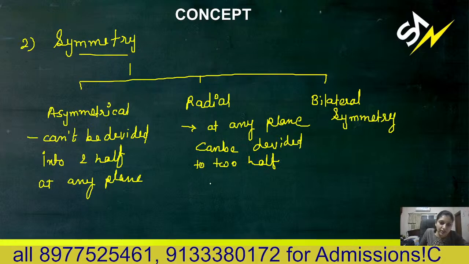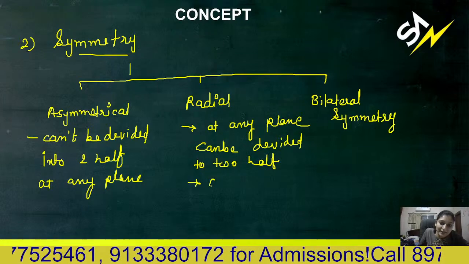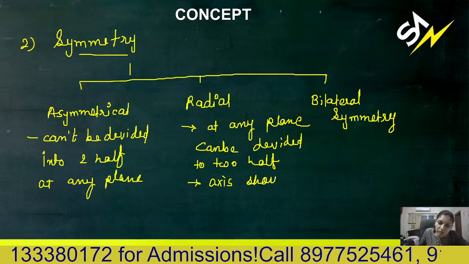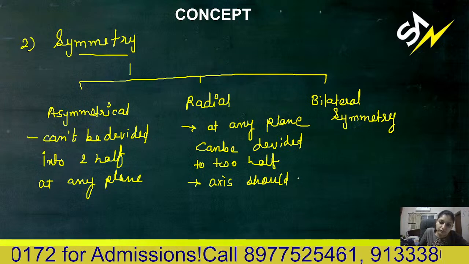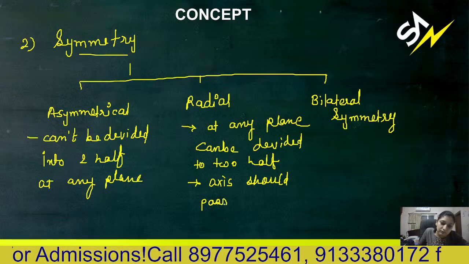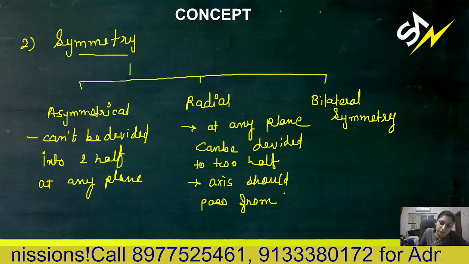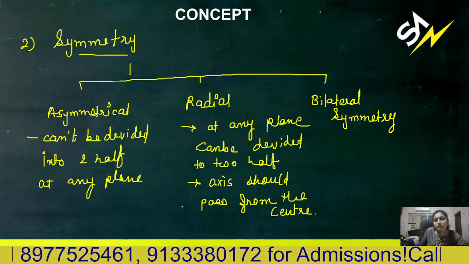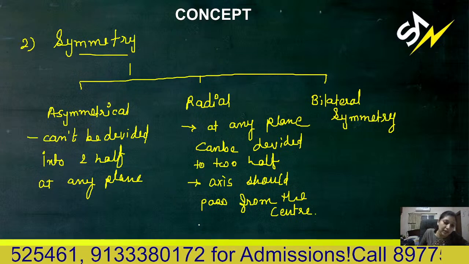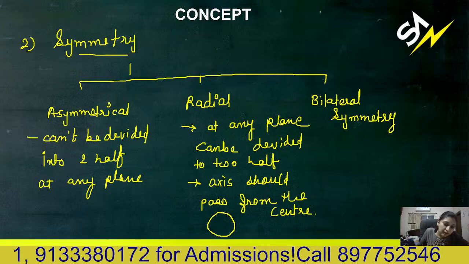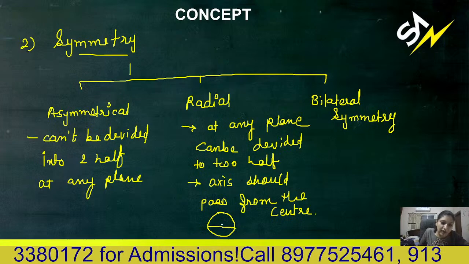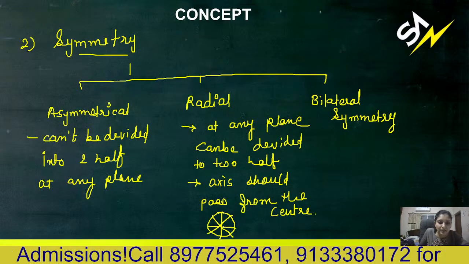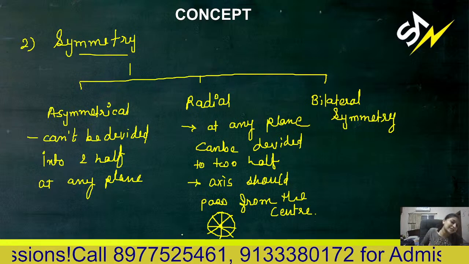But there is one condition: the axis should pass through the center. That is known as radial type of symmetry. For example, you can cut at this plane, at this plane, like this also, but it should pass through the center.